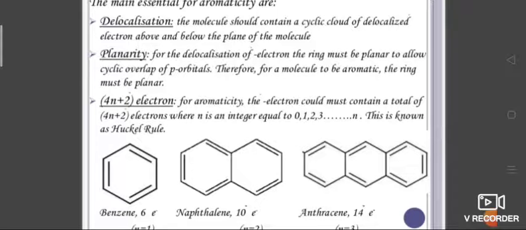Here is the example: benzene has 6 electrons, naphthalene 10 electrons, anthracene 14 electrons. In benzene n is 1, in naphthalene n is 2, in anthracene n is 3. So n represents the number of cyclic rings. The hydrocarbon with one cyclic ring is benzene. The hydrocarbon with two cyclic rings is naphthalene. Naphthalene contains 10 electrons. Anthracene contains 3 rings.